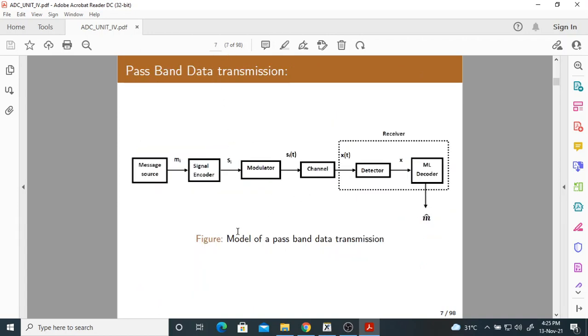Now, this is the model of a digital communication system. I will explain each and every block later, but we have a source encoder, modulator, channel and receiver. Receiver means demodulator, a detector followed by decoder. We will discuss each block very clearly, but this is the basic block diagram of a digital communication system. It has a modulator as well as a demodulator, which is part of the receiver.